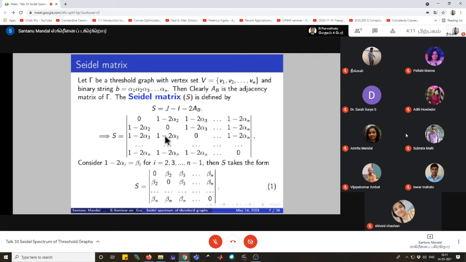And if we consider the element 1 minus 2 alpha_i equals beta_i for i equals 1 to n minus 1, then the above matrix will take the form like this one, which is denoted by equation number 1. Here the first row is 0, beta 2, beta 3 up to beta n, and the second row is beta 2, 0, beta 3 up to beta n, and so on.